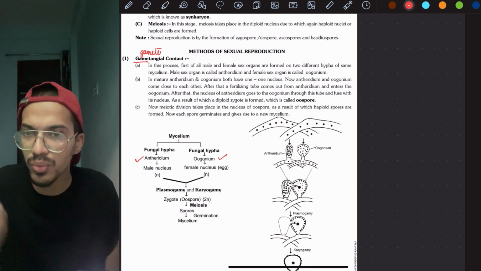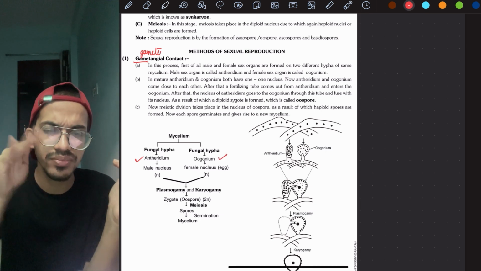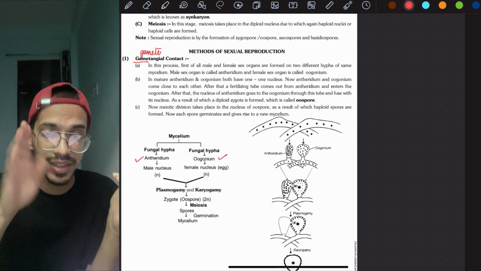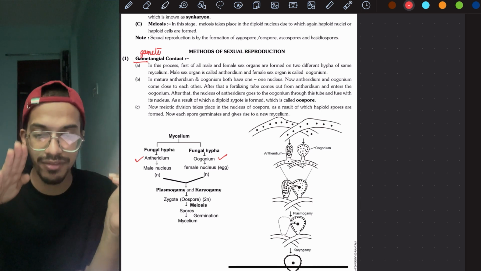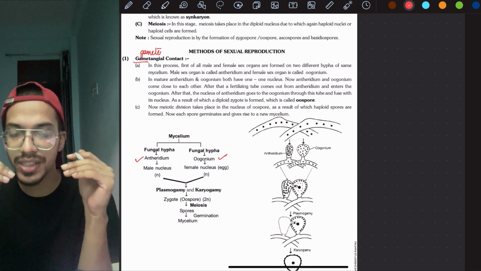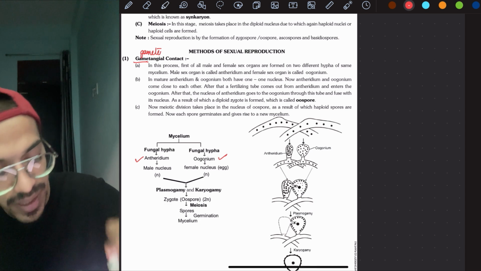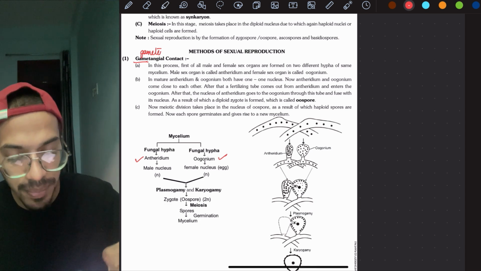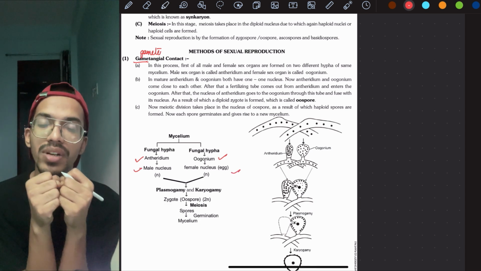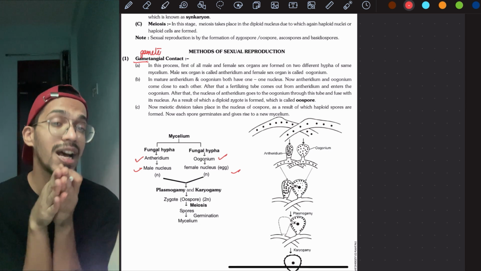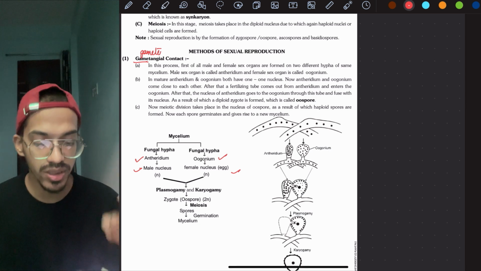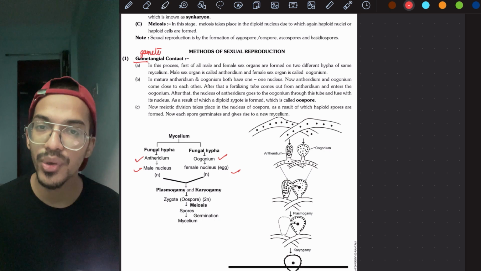That is on the hyphae. One of the hyphae, the thread-like filament, will turn into male, the other will turn into female. It contains what? Male gametes, female gametes. They will meet. Gametes will meet, and what will happen? Plasmogamy, karyogamy, and meiosis. So this whole step is written over here.